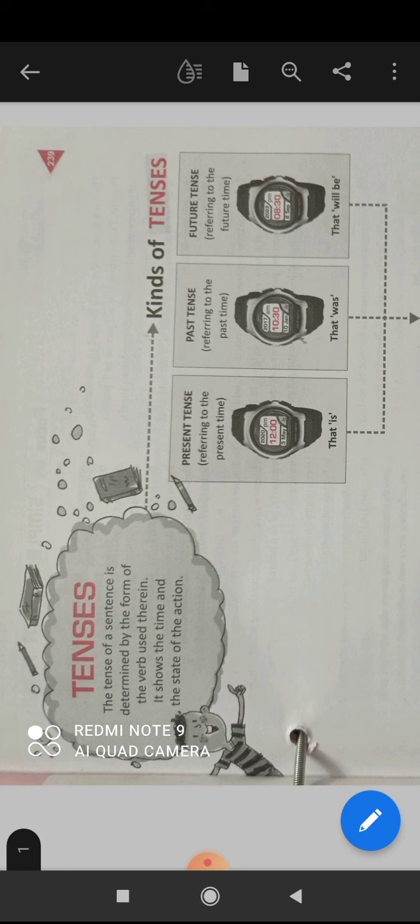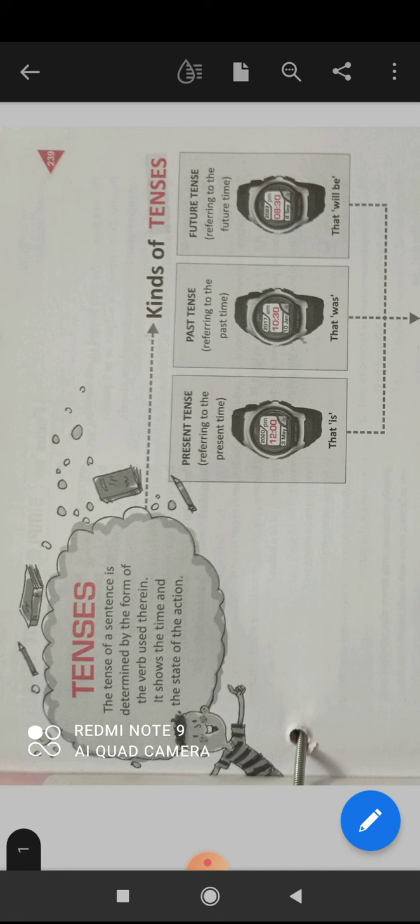I am going to explain. Sit attentively and listen to me very carefully. My dear children, in grammar, tense means time. The word tense comes from the Latin word tempus. Tempus means time. That is why we say tense means time.